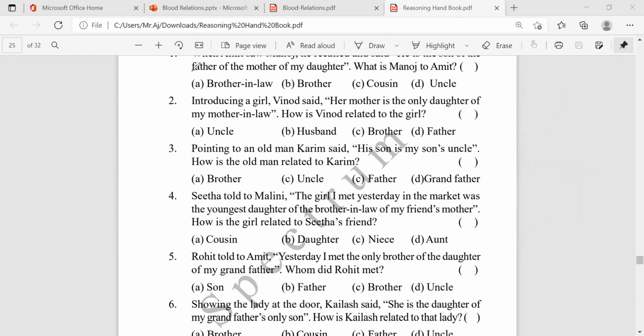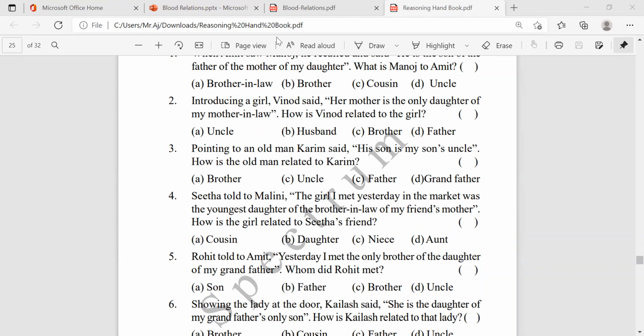Then the fourth one. Sita told Malini, the girl I met yesterday in the market was the youngest daughter of the brother-in-law of my friend's mother. How is the girl related to Sita's friend?